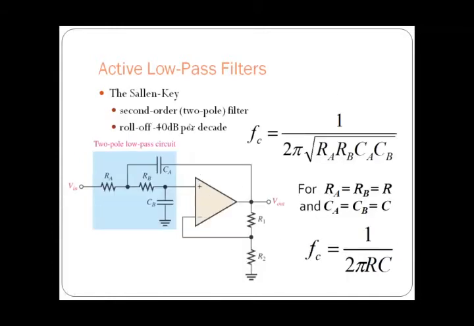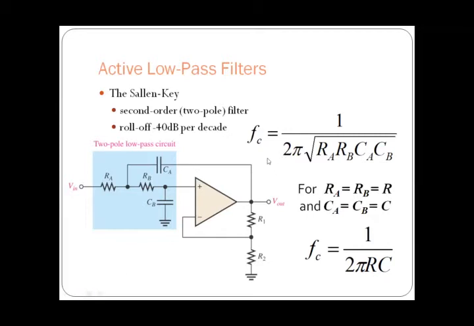So next, the active low pass filter second order, which is nothing but we are going to consider two poles. One pole is introduced by RA and CA, and another pole is introduced by RB and CB. So this is the two pole low pass circuit, in which the output will be given to a non-inverting amplifier. So this is going to act as a non-inverting amplifier.